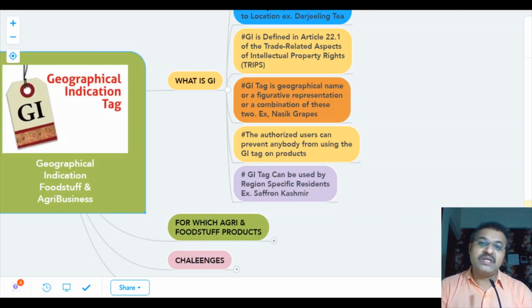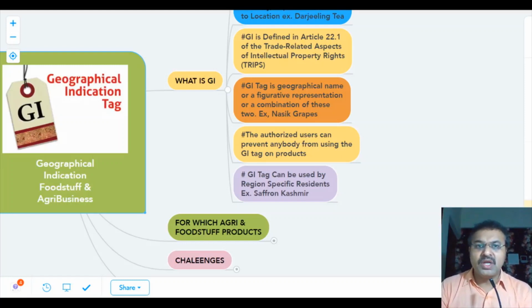Like I said, Nashik grapes, or the Ratlami sev, the foodstuff. People from these specific areas only can use this specific tag, and that is why it is geographical specification. So the authorized users can prevent anybody from using the GI tag on products.